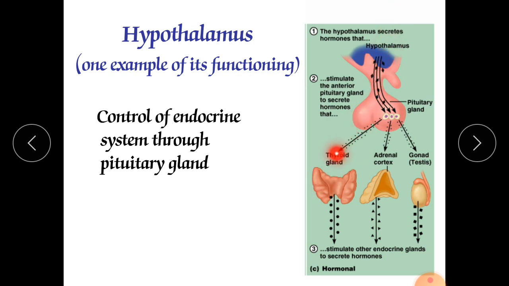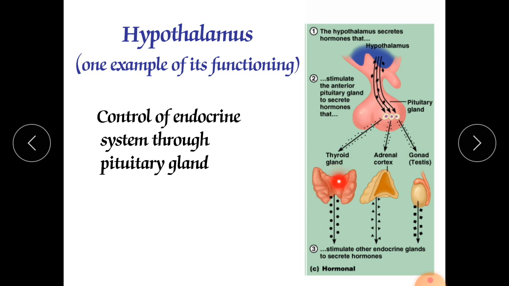Next here we will see the thyroid gland. Thyrotropin releasing hormone is secreted from the hypothalamus, and from the pituitary gland thyroid stimulating hormone is secreted, and here the two hormones are thyroxine and triiodothyronine. Triiodothyronine is also called T3, and thyroxine is called T4.